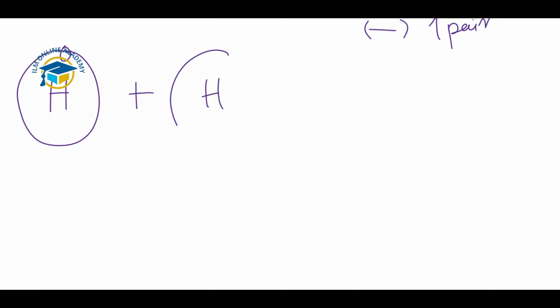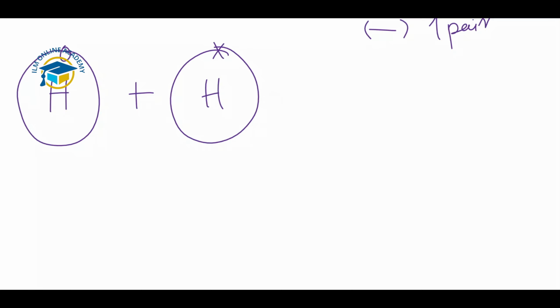Now I will show you an example, hydrogen. Hydrogen has just one electron in its outermost shell, and hydrogen is a non-metallic element. When two hydrogen atoms react together, they form a covalent bond, and this is shown by a dot and cross diagram. This is the diagram used to represent the bonding in a molecule. The outer electrons are represented by a dot or a cross depending on which atom they come from. We show the electrons of one atom with a dot and the other atom with a cross.